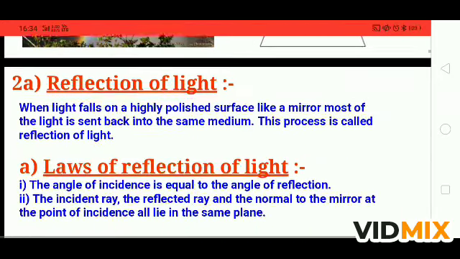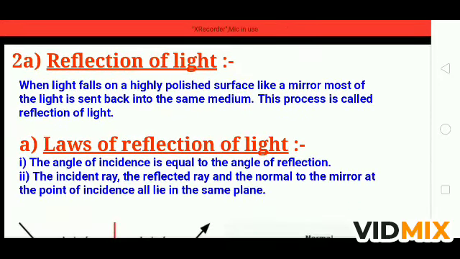Now what is reflection of light? When light falls on a highly polished surface like a mirror, most of the light is sent back into the same medium, and this process is called reflection of light. When light falls on any object, it reflects in the same medium. As you bounce the ball on the wall, the ball comes back in your hand. This is the reflection. When the light falls on a surface and comes back into the same medium, this phenomenon is called reflection.